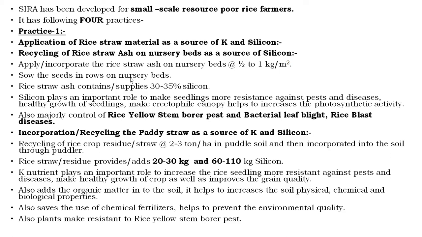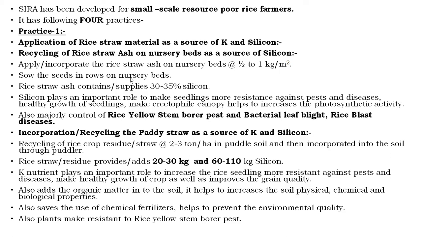Then potassium plays an important role to increase the disease resistance power of the rice seedling, especially the bacterial blight and the blast disease, and also improves the pest resistance capacity, especially in rice stem borer, as well as improving the grain quality as well as yield. Then also add the organic matter content.